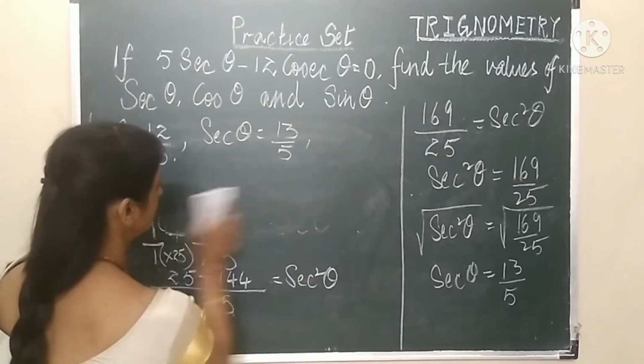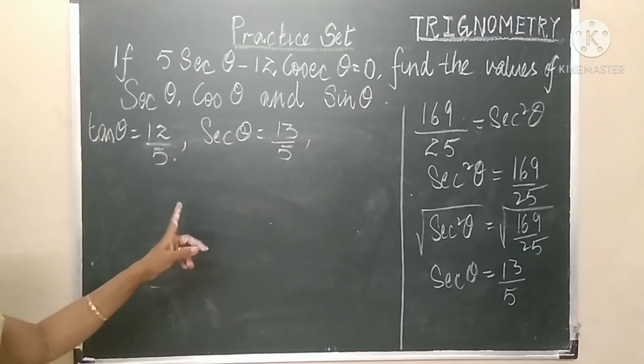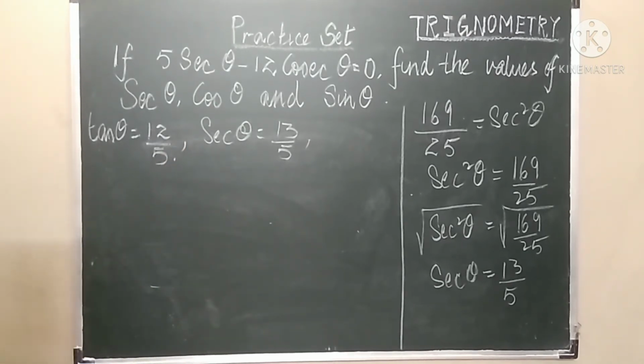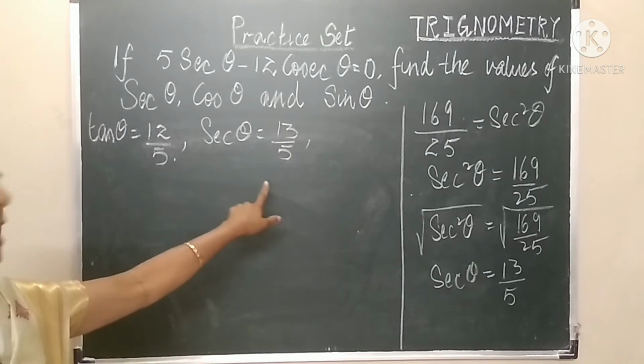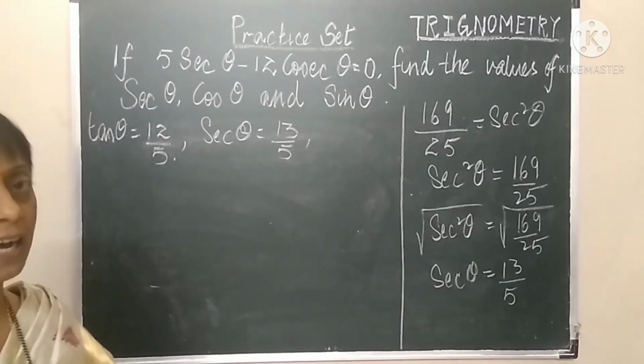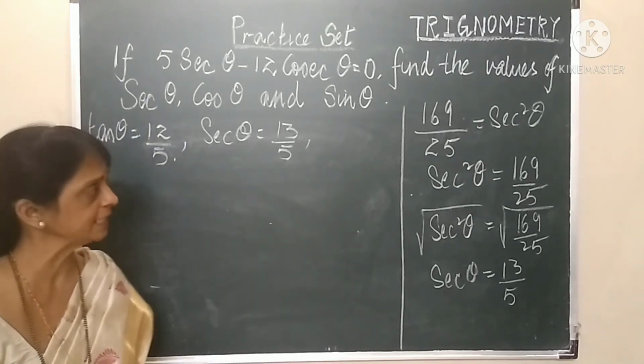Now we are left to calculate the value of the two unknowns, that is cos theta and sin theta. Now what will we do in this case when we know tan theta and sec theta to find out cos theta and sin theta? Again, I explained that we can use any one method. Either use the Pythagoras theorem or you can use the trigonometrical identity.